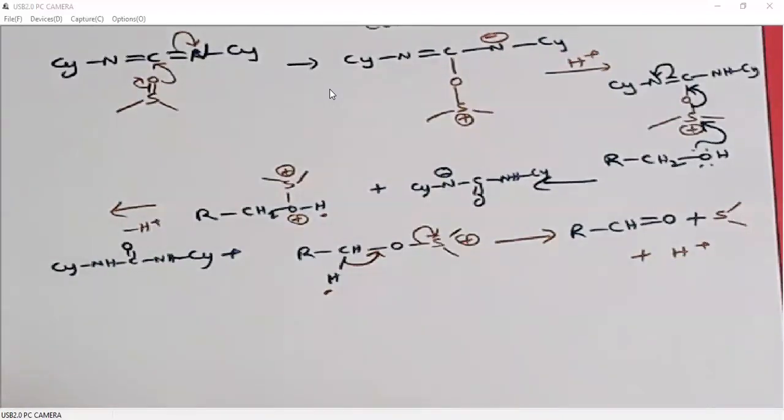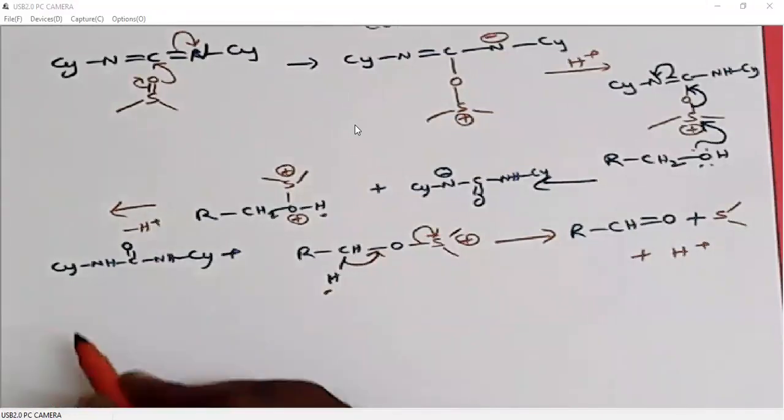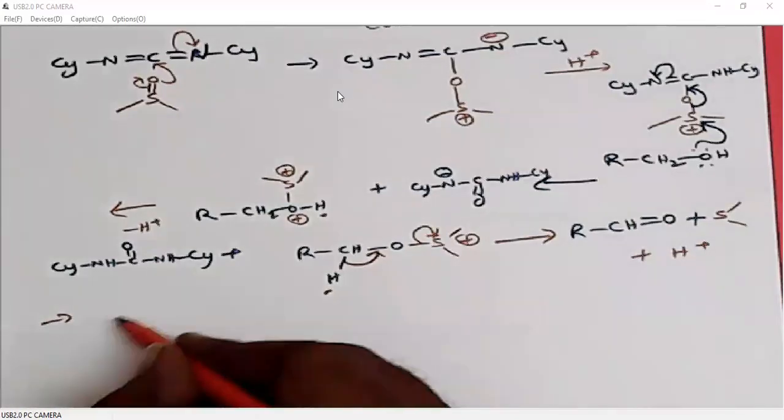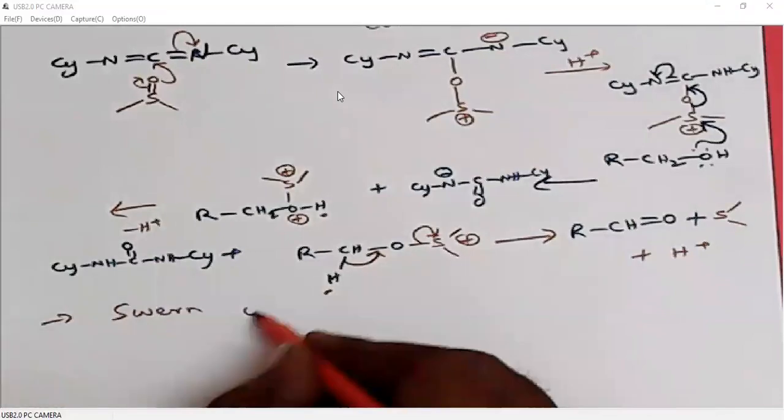But in Moffat oxidation, there is a problem with the byproduct, dicyclohexyl urea, right? So this dicyclohexyl urea, purification is difficult. Purification is difficult. So for that we will have a modification, that is what is called Swern oxidation. It is called Swern oxidation.